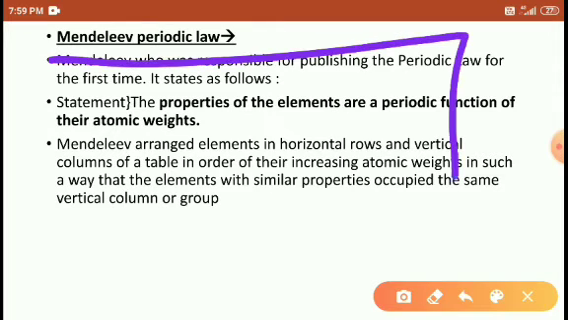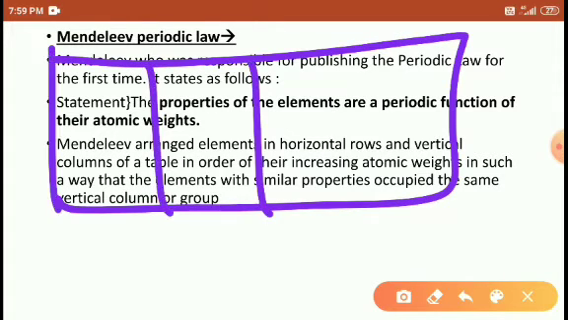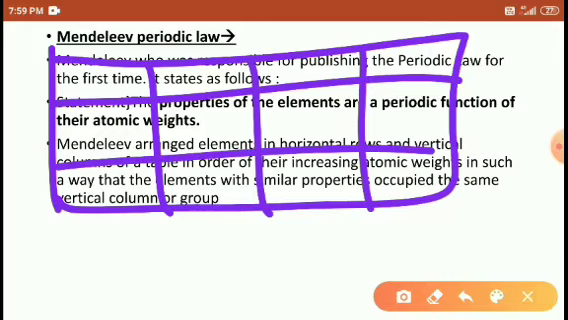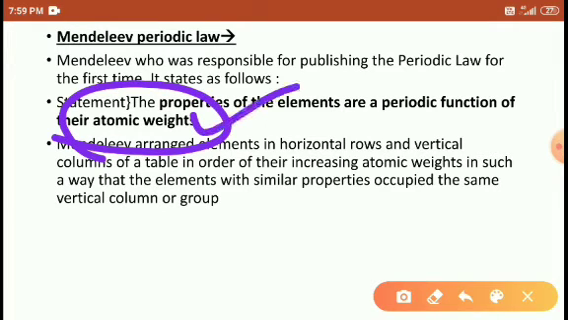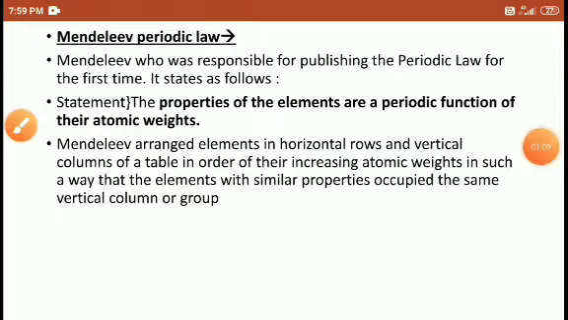Right. So whatever the elements are there in the periodic table, if we arrange them on the basis of the atomic weight, then their properties and functions are related to each other. That is explained by Mendeleev's law. Right, students, the properties of the elements and the periodic functions are related when we arrange them on the basis of the atomic weight. Right, students?